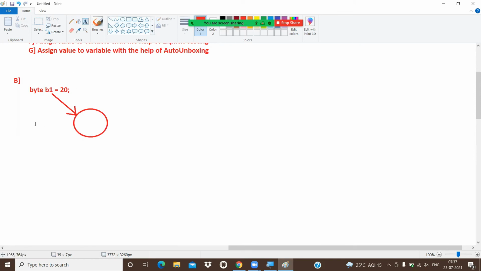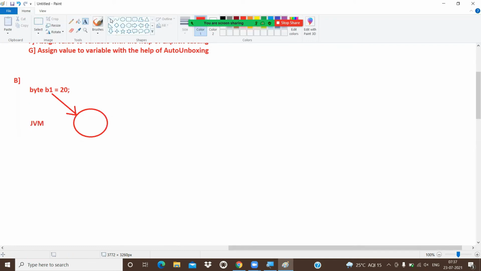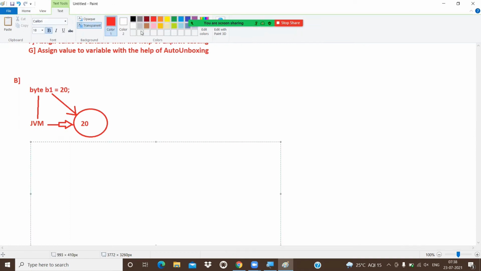Who will give the memory to us? JVM, by seeing the data type like byte. Got it or not? Now in this memory, 20 will be stored. Good. Now carefully observe. What is the second approach? The first approach is directly giving the value. Now the second approach is, instead of a value, we are taking help of another variable. For example, byte b2 equal to b1.